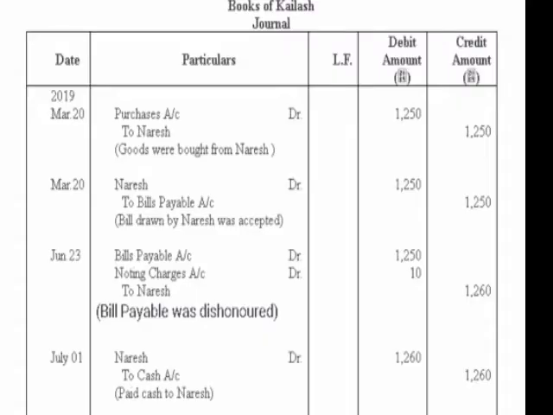Yes, in the books of Kailash, first he has purchased the goods from Naresh, so purchase account debit to Naresh account 1250 and he has accepted the bill, Naresh account debit to bills payable account. The third, when the bill has been dishonored, it comes to him once again and he has to pay the noting charges. So always this entry will be same in his book. No changes are there. Only in the books of drawer, some changes are there when the bill has been dishonored. So bills payable account debit, this is 1250. Noting charges account debit 10 rupee and to Naresh account 1260 rupee.